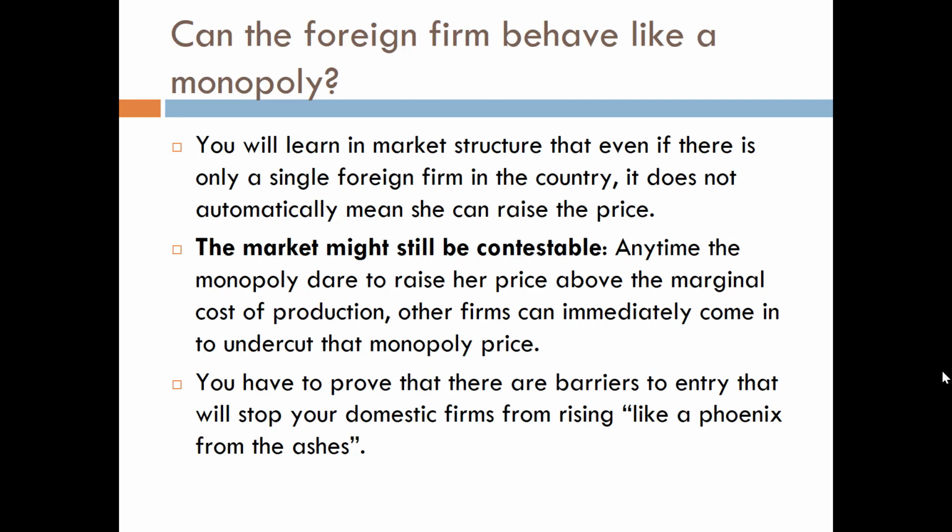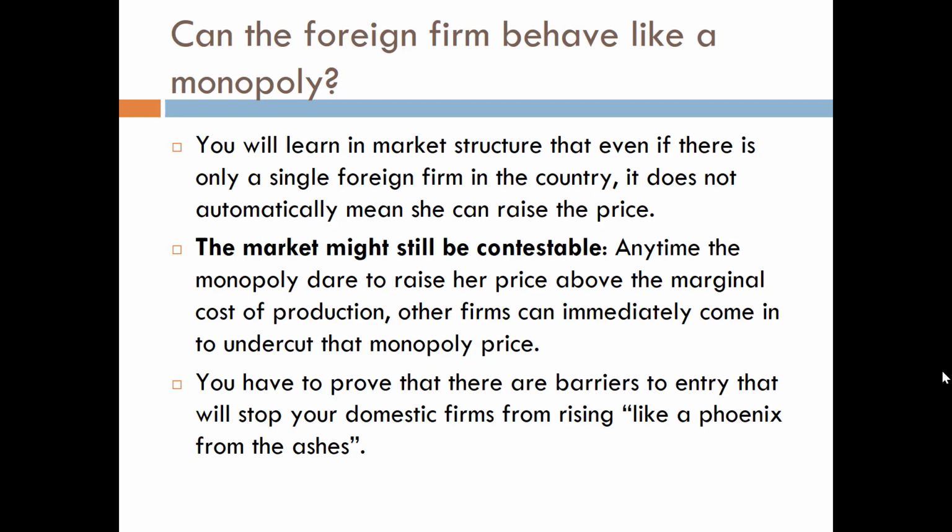Now, even if you manage to prove that the foreign firm is indeed pricing the good below its marginal cost of production, hence the foreign firm is really making a loss, you have to also prove that once the foreign firm drives out the domestic firm, can they really behave like a monopoly? What you're going to learn in market structure is this. Even if there's only a single foreign firm in my country, it does not automatically mean that the foreign firm can raise the price.